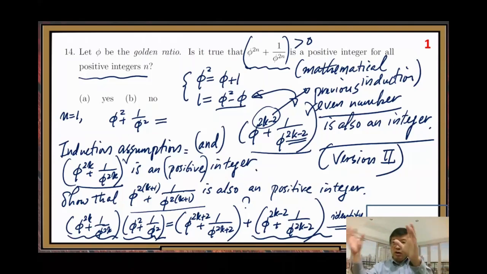But we know the second term, the second parenthesis, is an integer. Can you get a conclusion on whether the first parenthesis of the right-hand side is an integer or not? That's already plenty of information. I hope after you get all the pieces of information, you can connect the dots and get your answer. So that is a lot of information about question number 14.